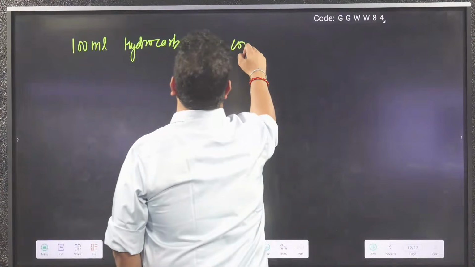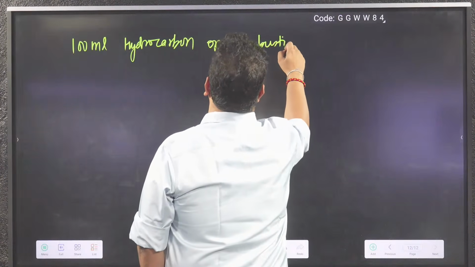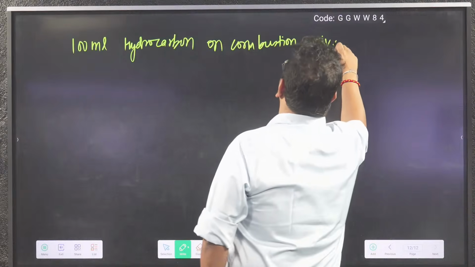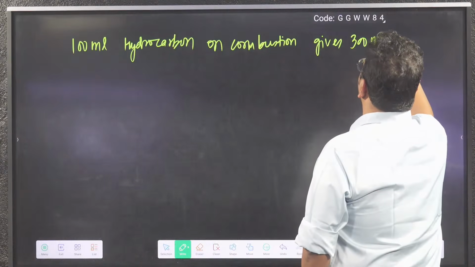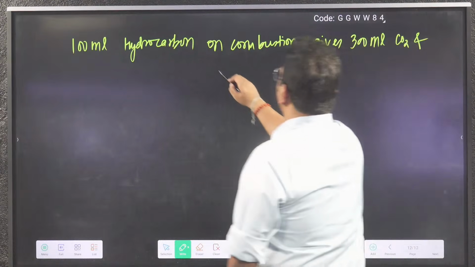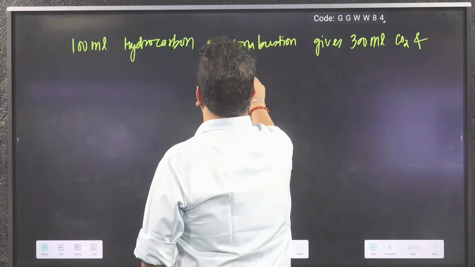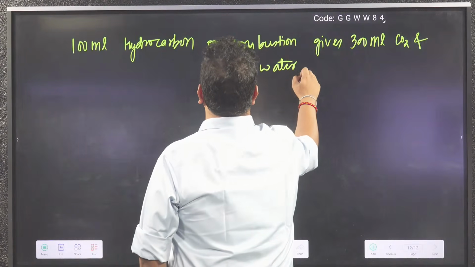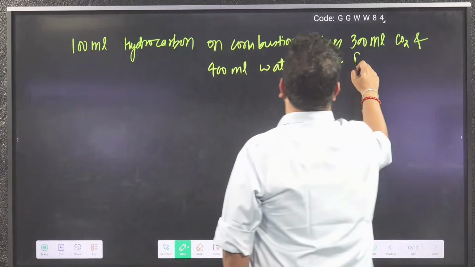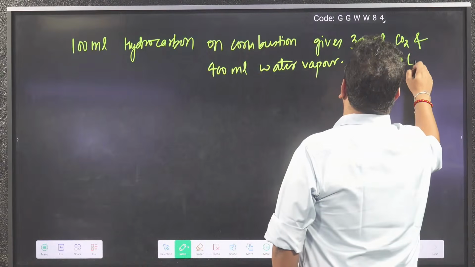on combustion gives 300 ml CO2 and 400 ml water vapor. Find its empirical formula.